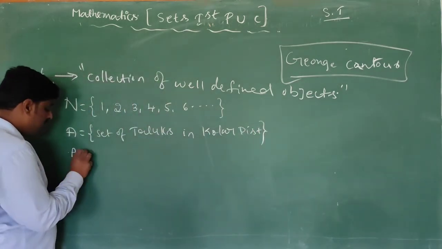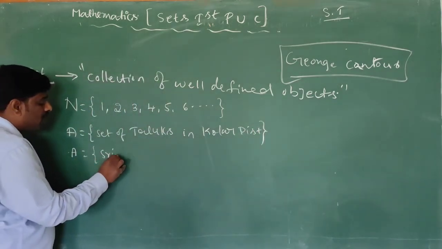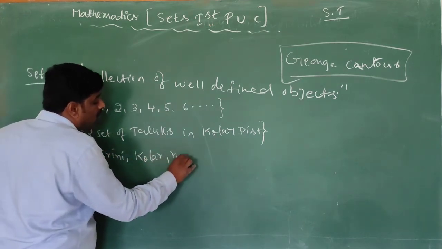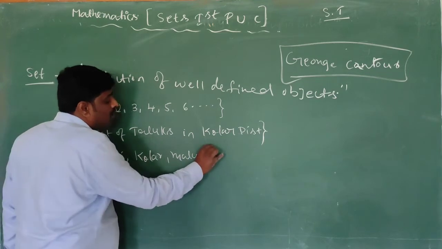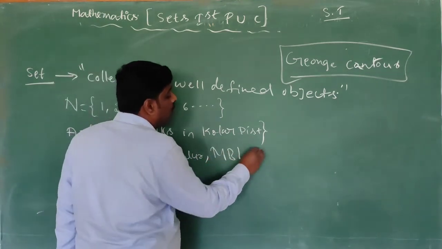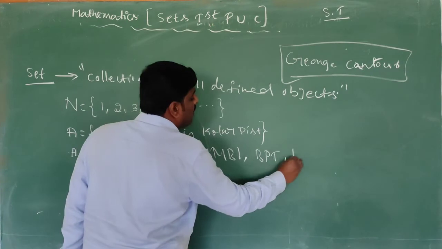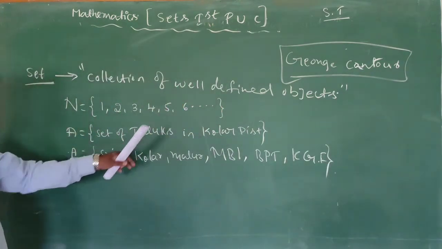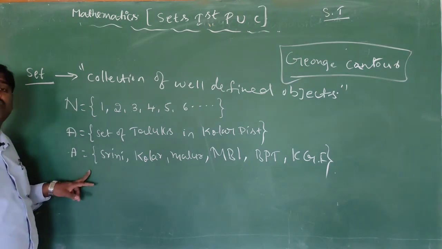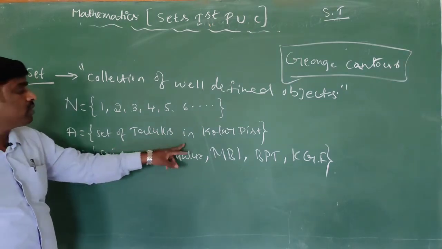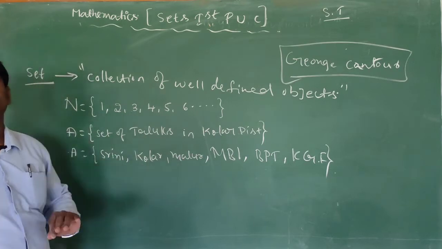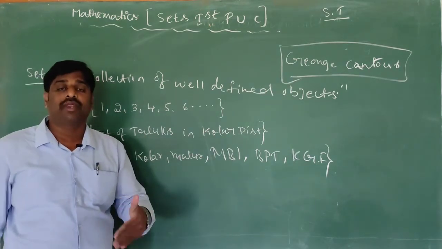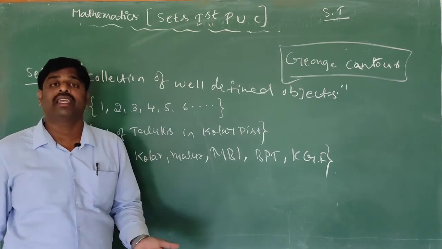That is A is equal to Srinivaspura, Kolar, Malur, Mulbagal, Bangarpet, KGF. So these are the taluks in Kolar district. This is also a set. Set of districts in Karnataka state, set of districts in Andhra Pradesh, set of states in India.